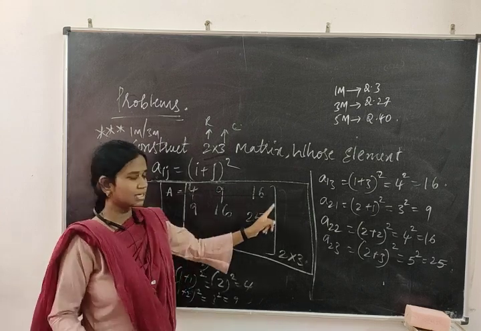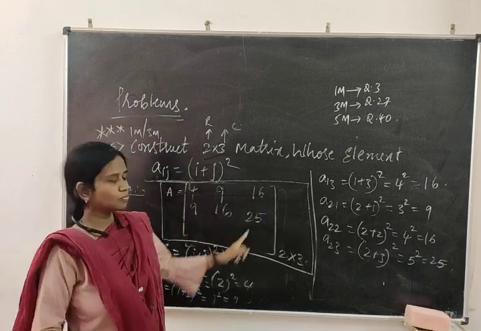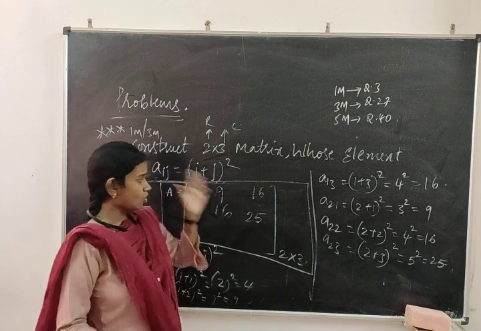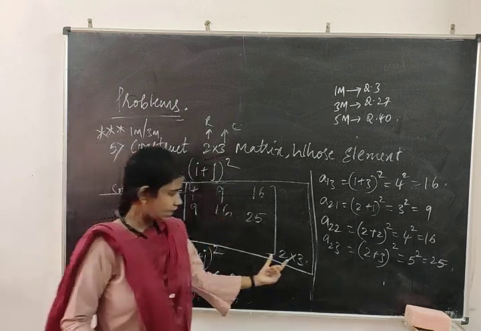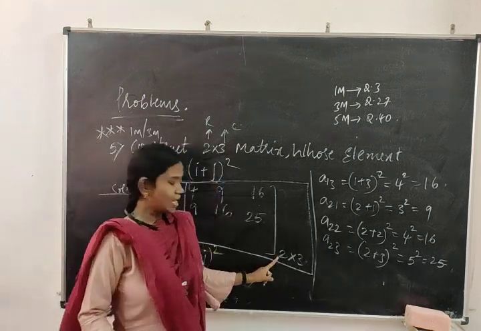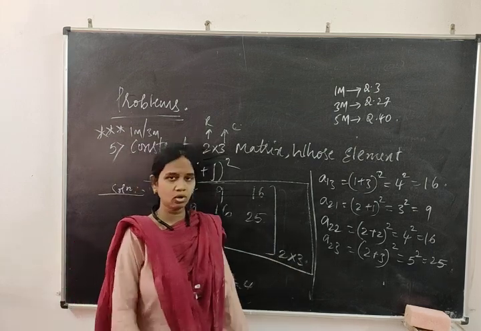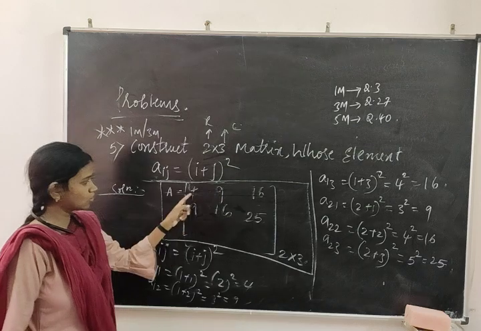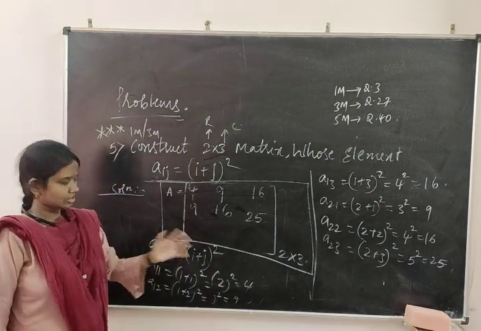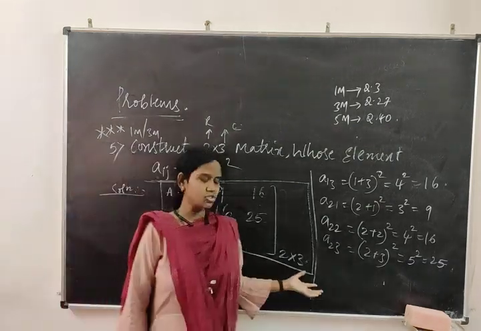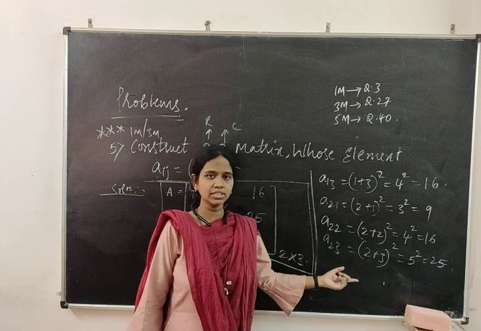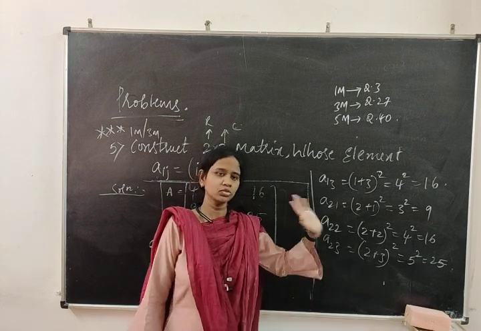Rows means horizontal direction, columns means vertical direction. And always, to complete the matrix, write the order. While writing the order, rows come first, then columns. 2 rows, 3 columns. Its applications are used in statistics, mathematics, cryptography, and so on.